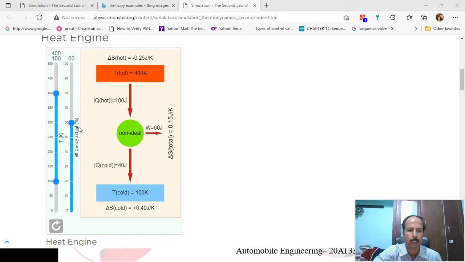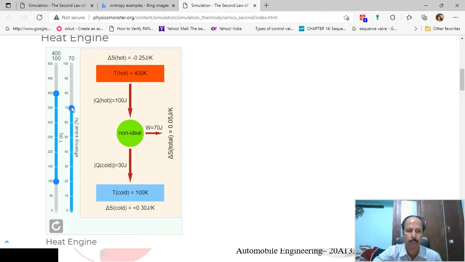Now at present the efficiency is set to 60%, and the entropy is positive. The net entropy of this conversion of heat into work is positive. Hence this reaction can be done, or this heat engine works. If I increase the efficiency to 70%, what happens? Still the entropy is positive. Hence this engine can work at this efficiency.